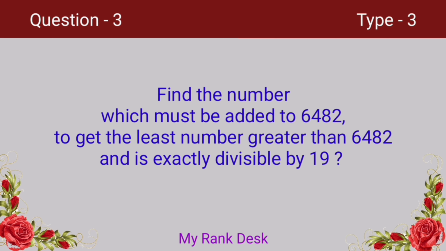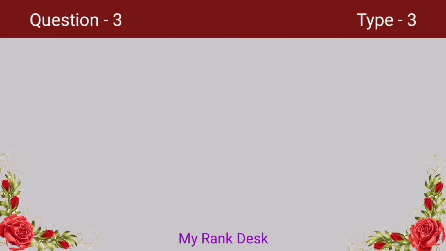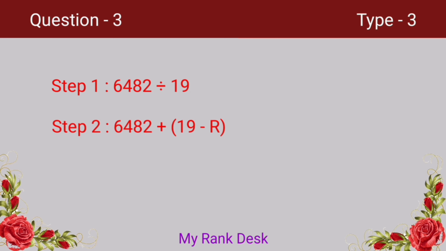Let's see how we can solve this problem. When we divide the given number 6482 by the given divisor 19, we get remainder 3. We require a number which is greater than 6482. So we shall subtract the remainder 3 from the given divisor 19. Then we get the number 16.